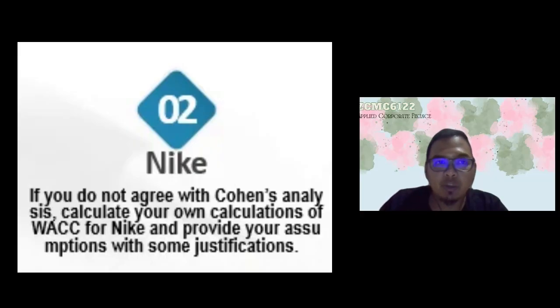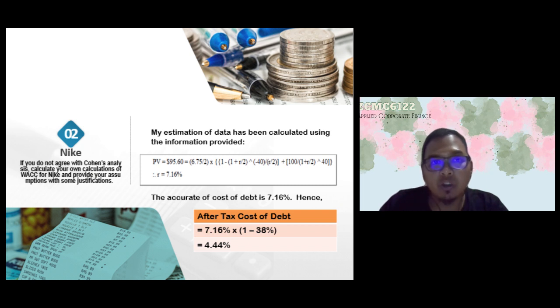Thank you, Divya, for the detailed explanations. On my part, the question is, if you do not agree with the Cohen analysis, calculate your own WACC for Nike and provide your assumptions with some justifications. As we can see on the screen, there are calculations about the WACC, and at the end we can see the cost of debt is about 7.16%. Hence, the after-tax cost of debt will be 4.44%. For the next questions, my fellow colleague Nadia will take over.